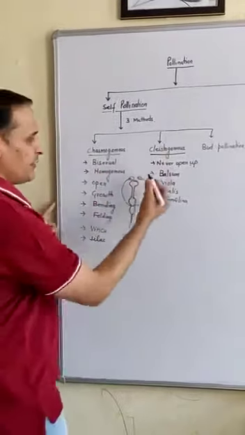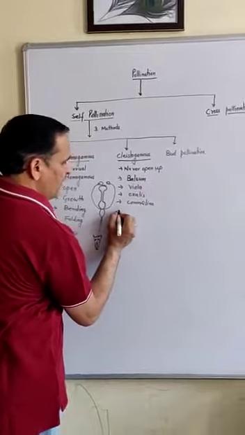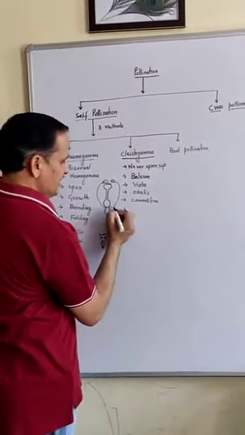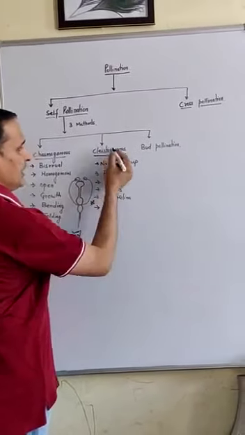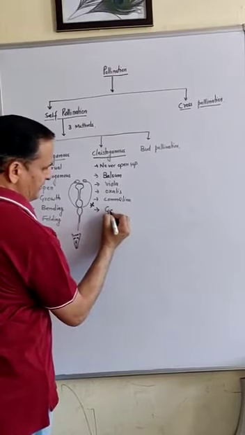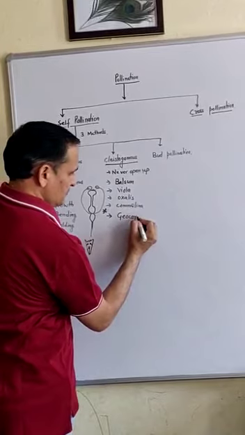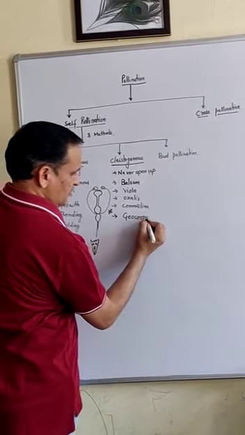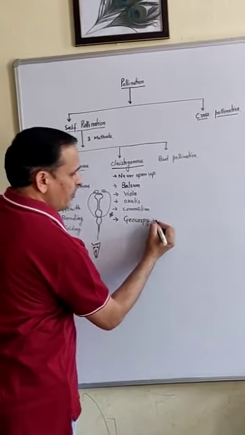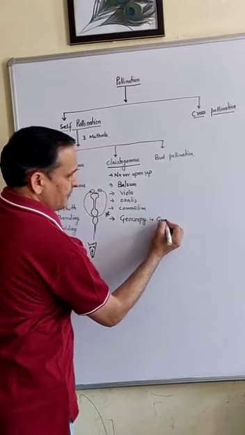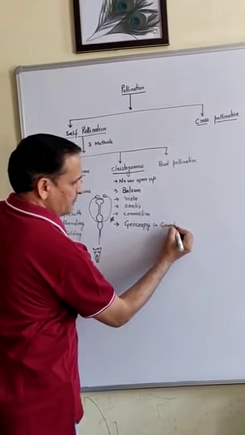We have another two or three methods, two phenomena which are very important. In the cleistogamous, there is geocarpy, which is obtained in the case of groundnut.